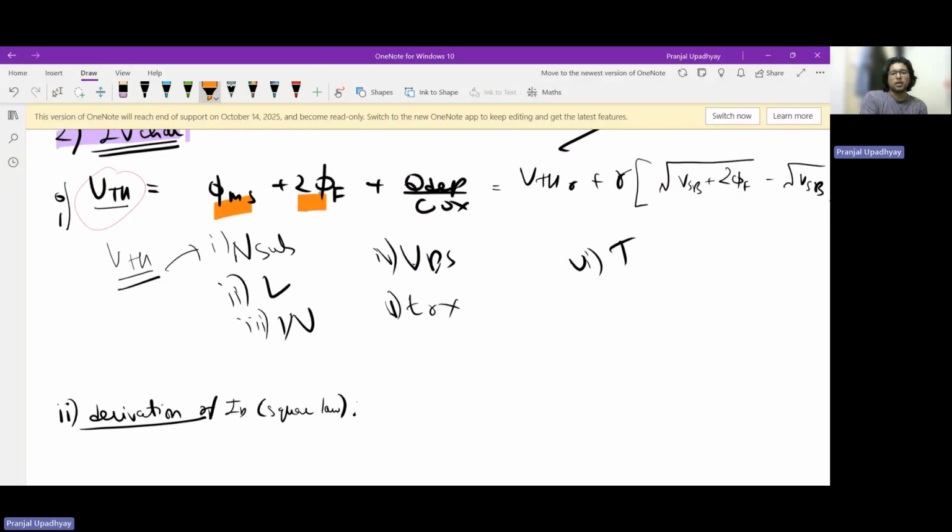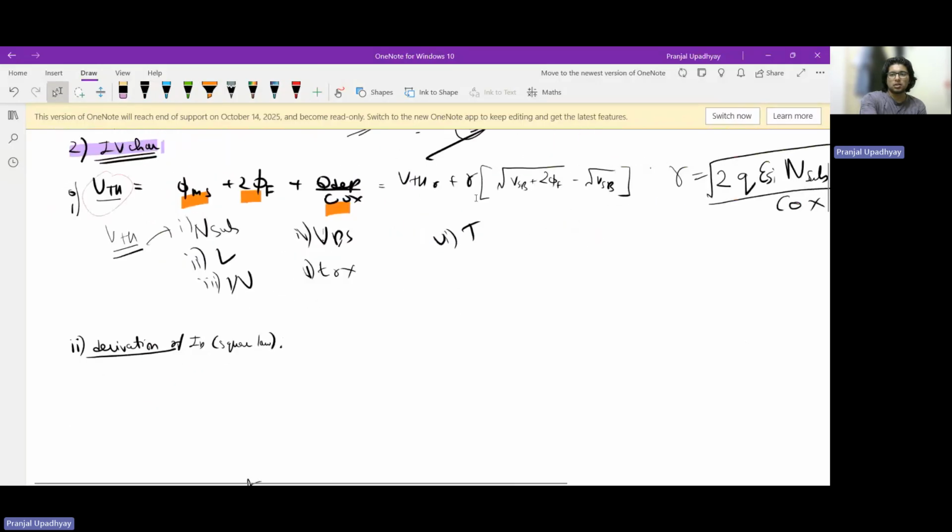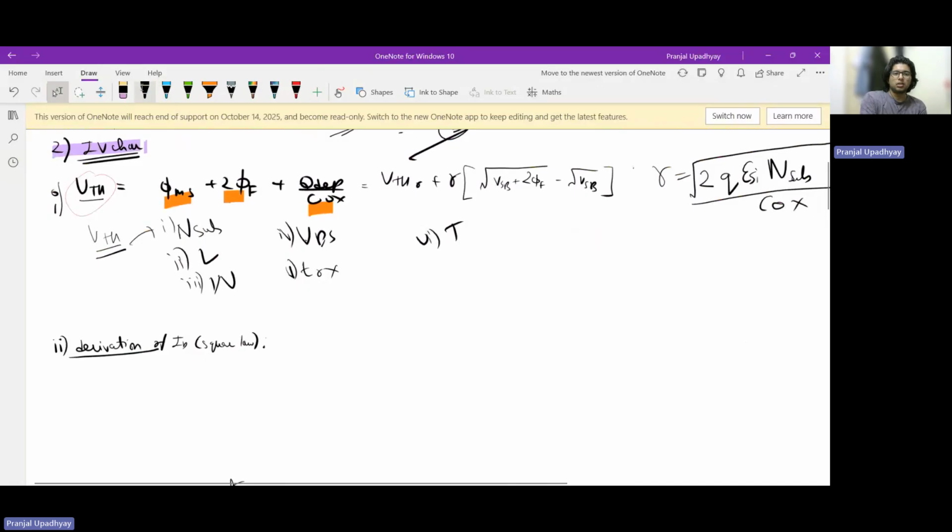2 phi f, or phi f here is the Fermi potential, Q dep is the depletion charge, and C ox is the oxide capacitance. And this can further be elaborated as this particular expression that you can see here, where gamma is the body effect coefficient. So do I recommend rote memorizing it?